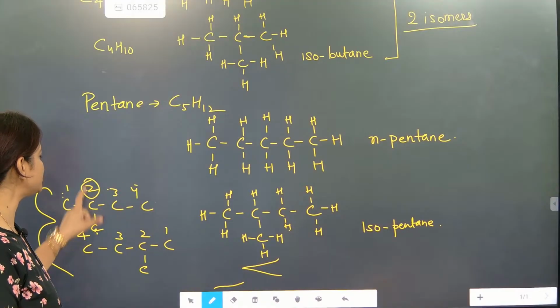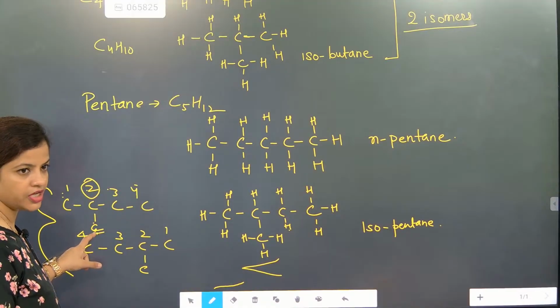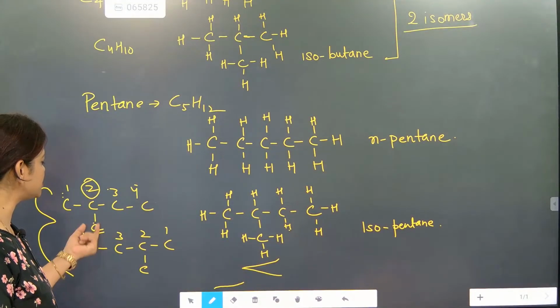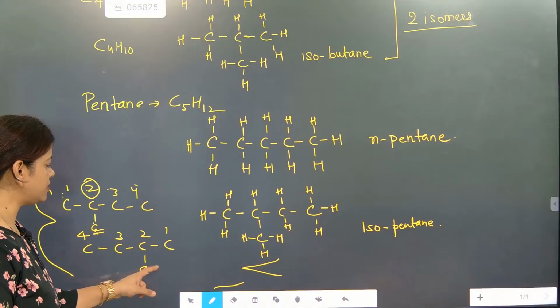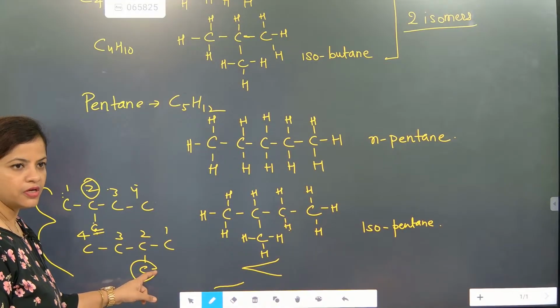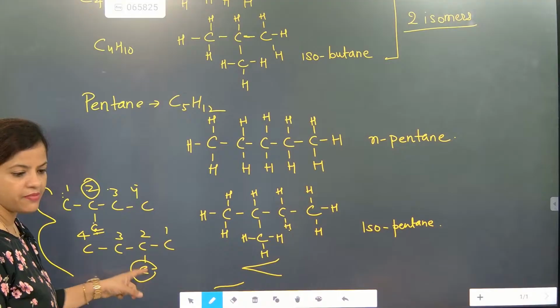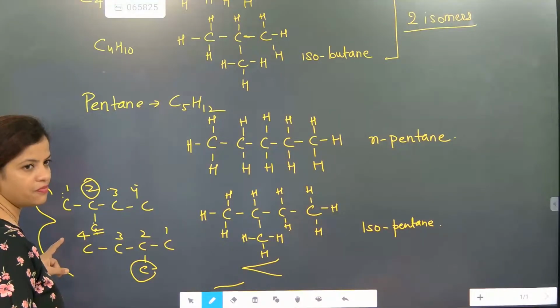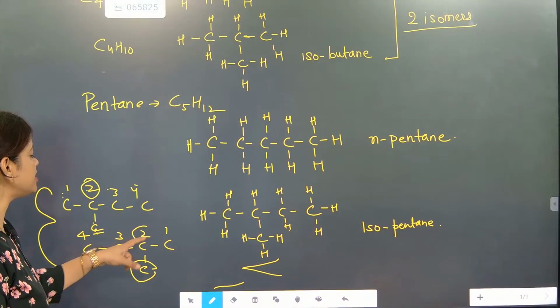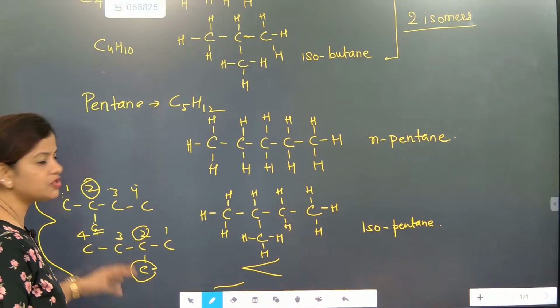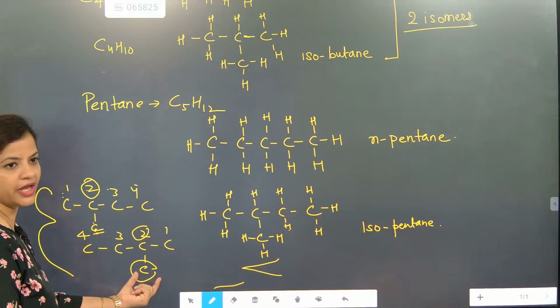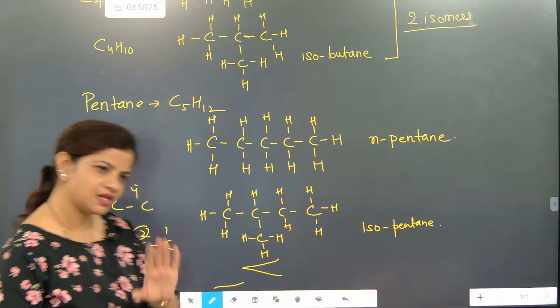But at which location is the carbon added? Second location. The moment I shifted this carbon substituent and it came here, the numbering started from here. So at which location is the carbon coming? Second. So either you put it here or you put it here. That means things are the same only.